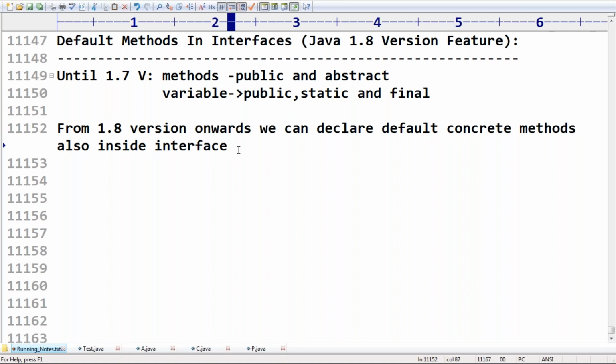What is the purpose and why these things came into the picture, that part I will discuss. Don't worry at all, sir. Default concrete methods we can happily take inside an interface, and these methods are also known as defender methods. Are you getting it? What is the word? Defender methods. What is the general English meaning of defender? Please confirm.